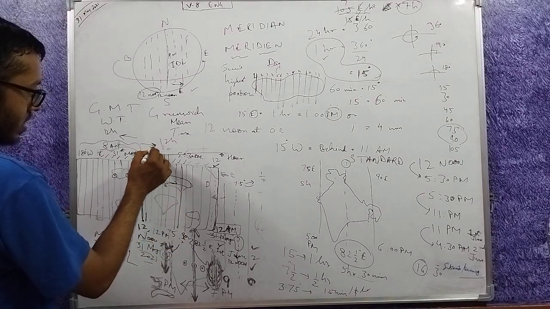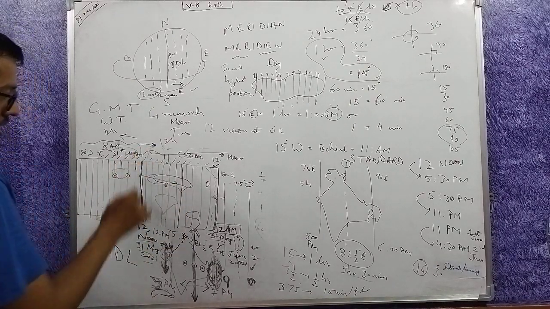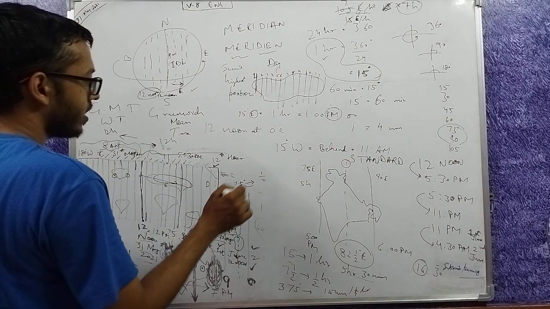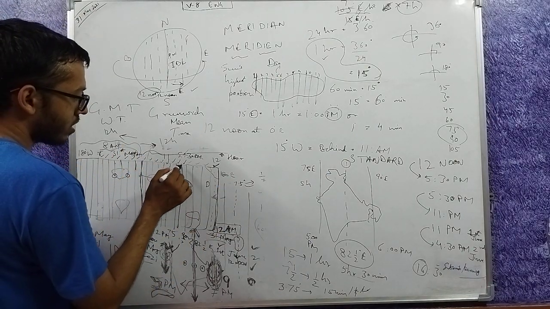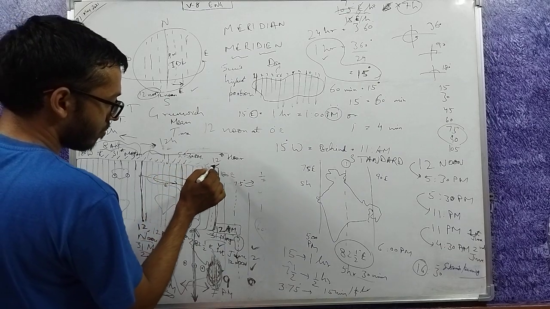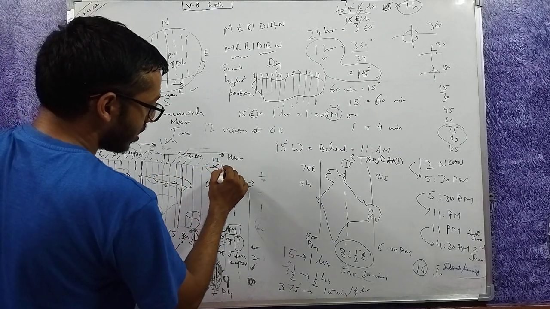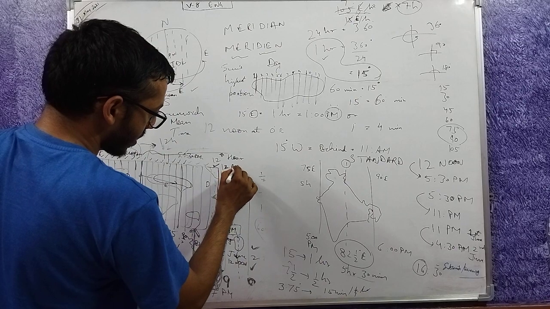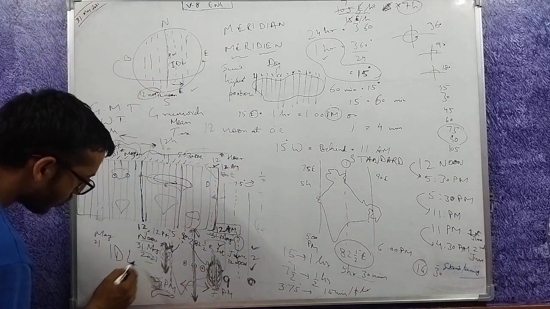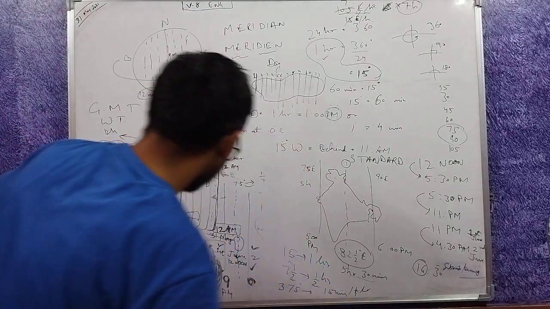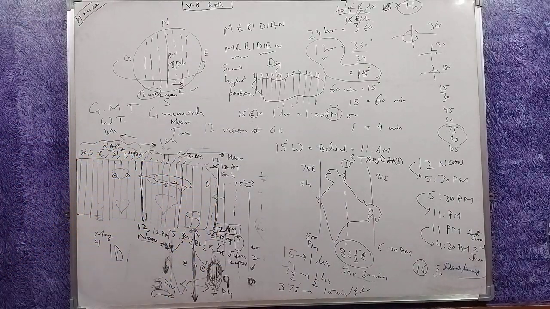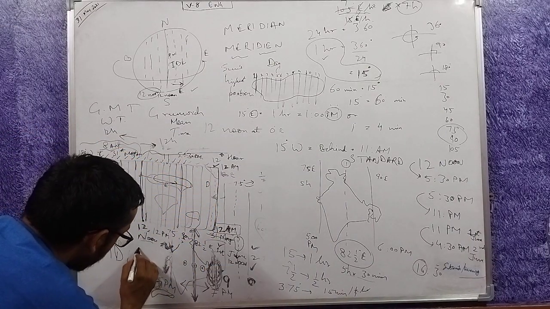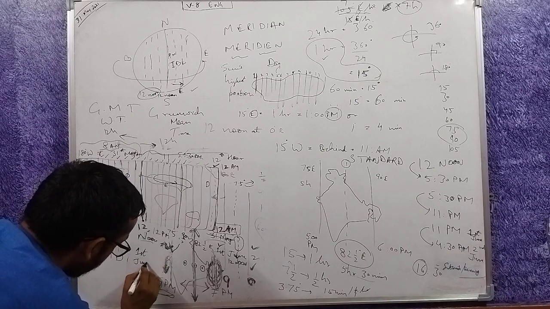But for these places, let's say it is 12 noon at Greenwich. You add the time. So it is 1 p.m. here, 2 p.m., 3 p.m., 4 p.m., 5 p.m., 6, 7, 8, 9, 10, 11 p.m. and then 12 a.m. If it is 12 noon of 1st June here, today is 1st June when I am recording this video. So now it is 1st June here.